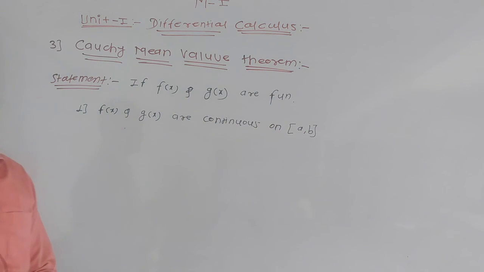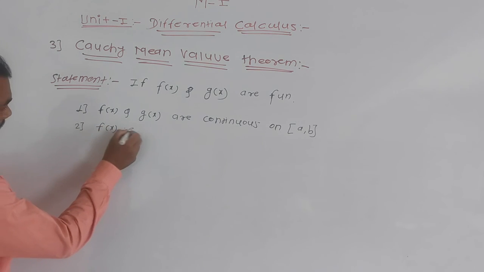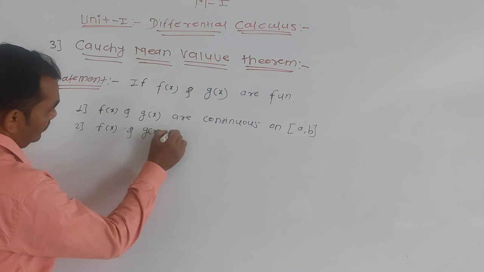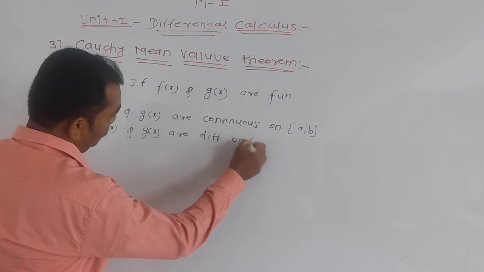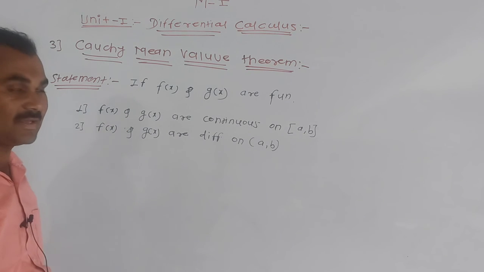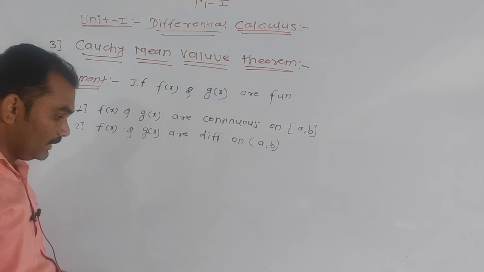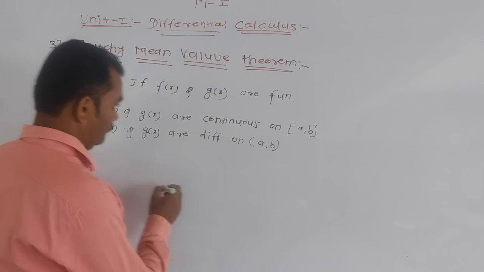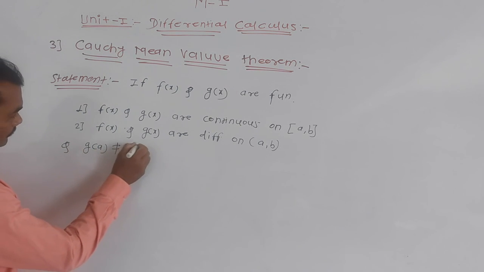These two functions are continuous on the closed interval a comma b. First condition, same for Rolle's and Lagrange's. Second, f of x and g of x are differentiable on the open interval a comma b. First two conditions are the same, just like Rolle's theorem and Lagrange's theorem. And g of a is not equal to g of b.